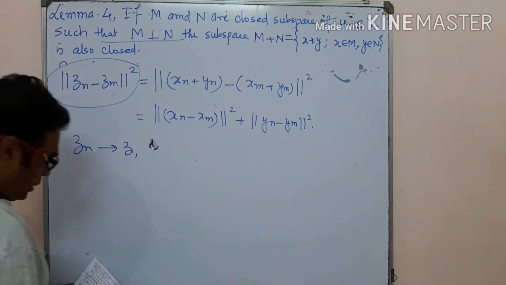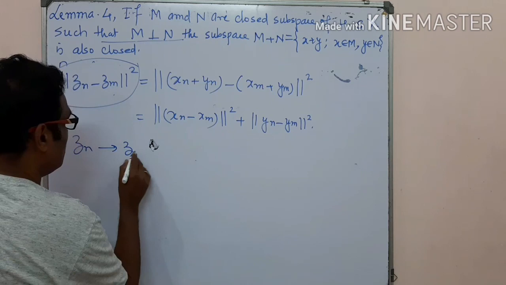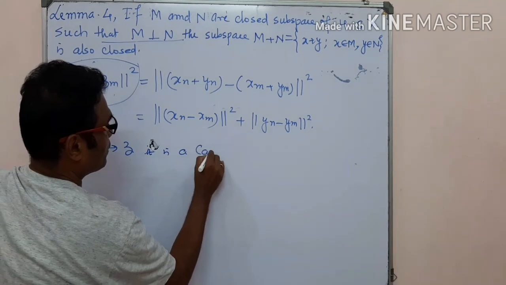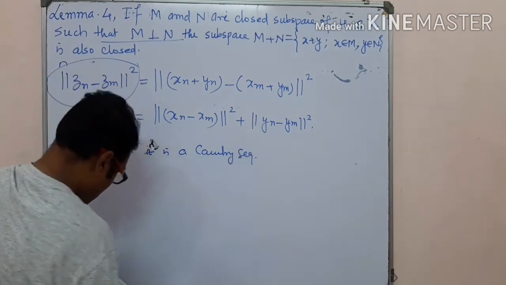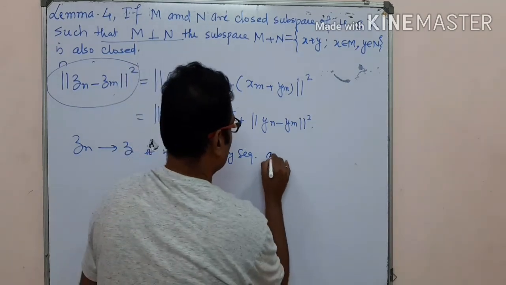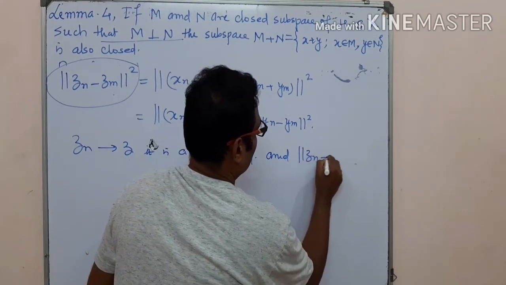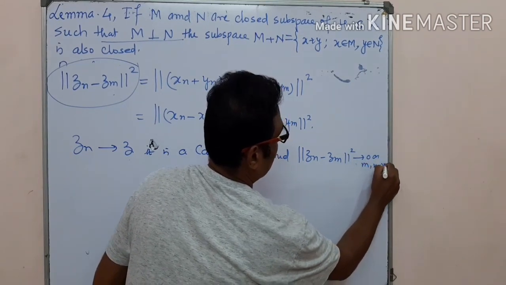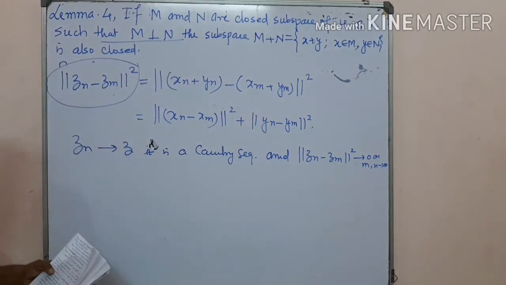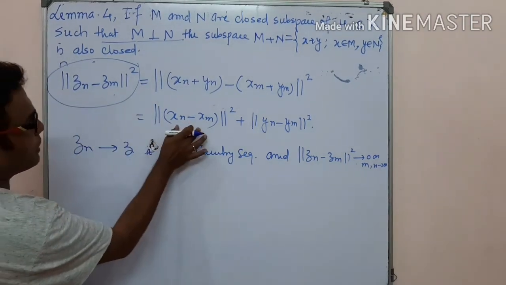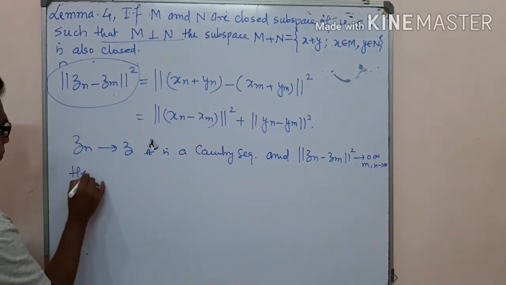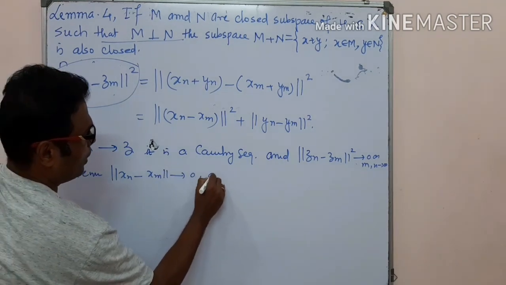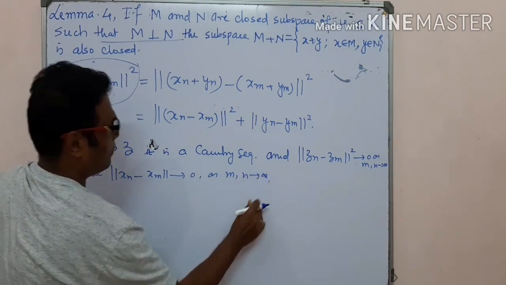So Zn converges to Z, is convergent, so it is a Cauchy sequence, and the norm of Zn minus Zm whole squared tends to 0 as m and n tend to infinity. So this portion is 0, it means that each is individually 0, hence xn minus xm tends to 0 as m and n tend to infinity.